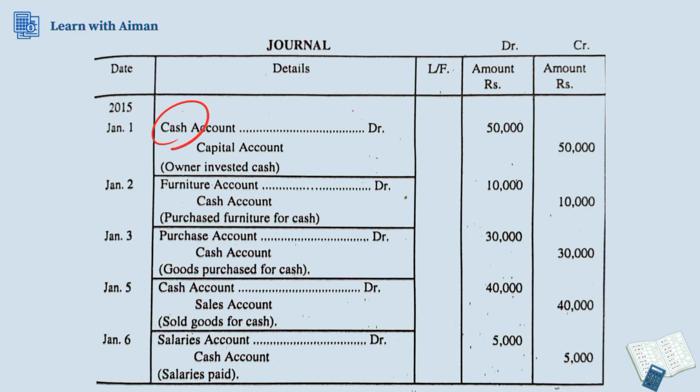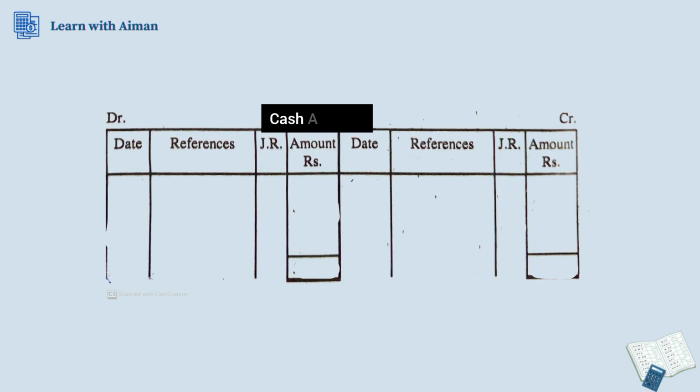In the first transaction, cash account is debit, so it means cash is being debited because of capital account. Because capital account is being credited, that's why cash is being debited. So in the cash ledger account, we go on the debit side and put the capital account on the debit side, because cash was being debited because of capital account.